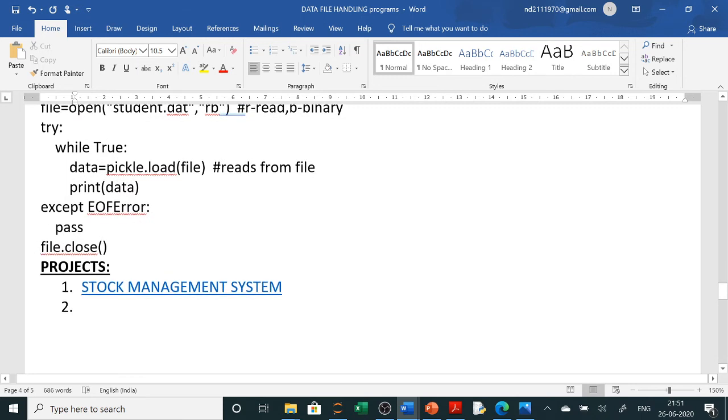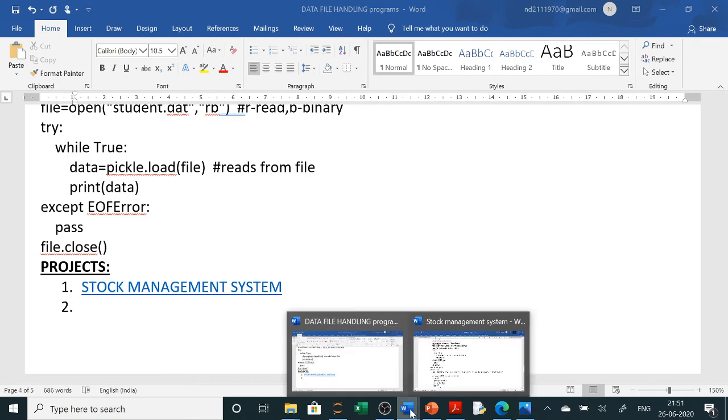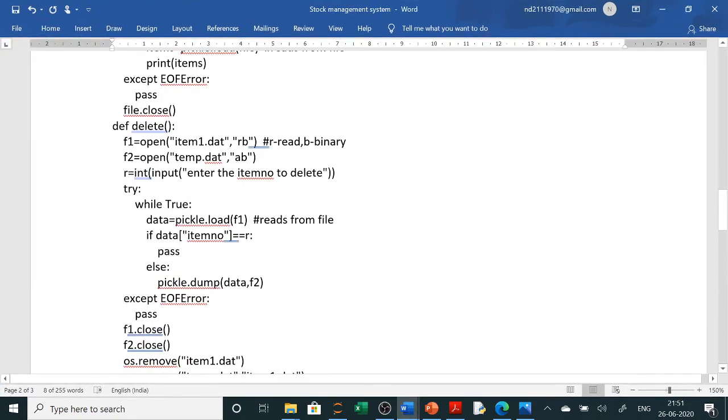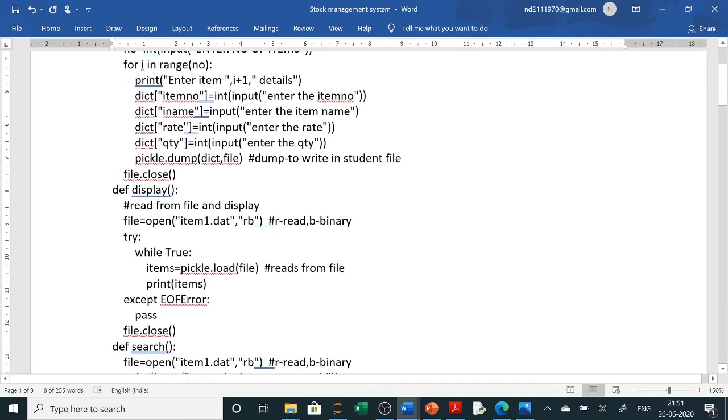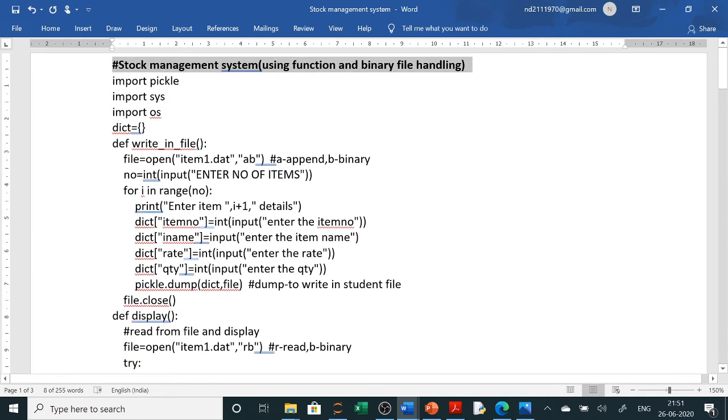There are different types of projects, like this stock management system. I will show you, control plus click, so it is opening the stock management system. In this, I have used an item.dat file and different functions.